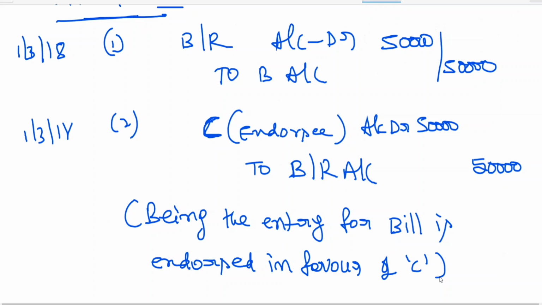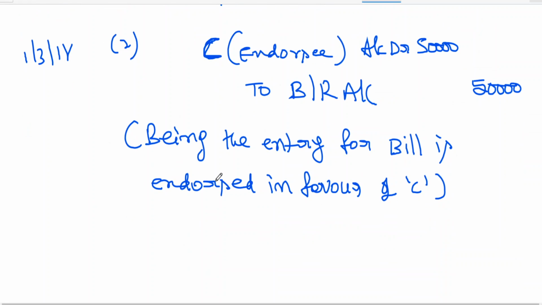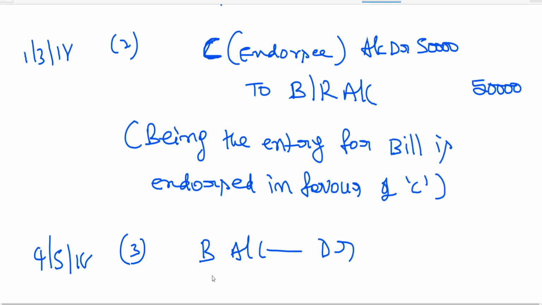When the bill has been dishonored, what is the entry you should write? Come on, tell me. What is the date, sir? 4th May 18. You learned that entry. Because of whom has the bill been dishonored? Because of B. So B account debtor. B means drawee.